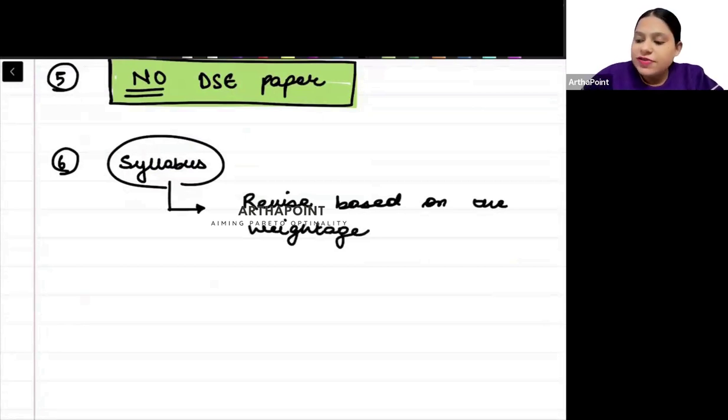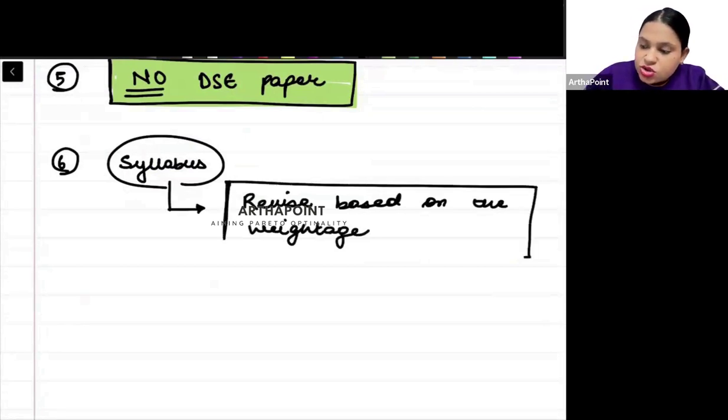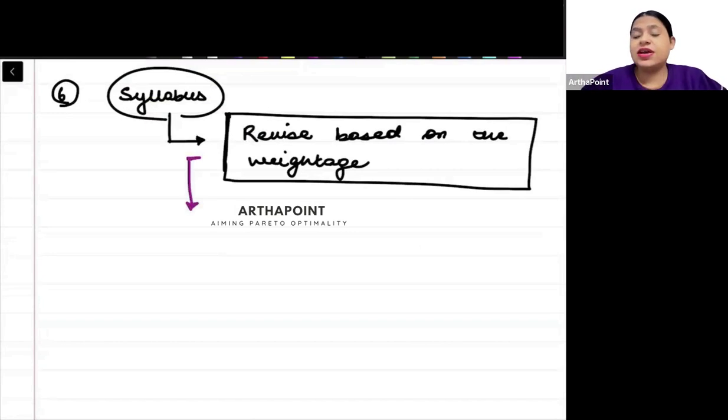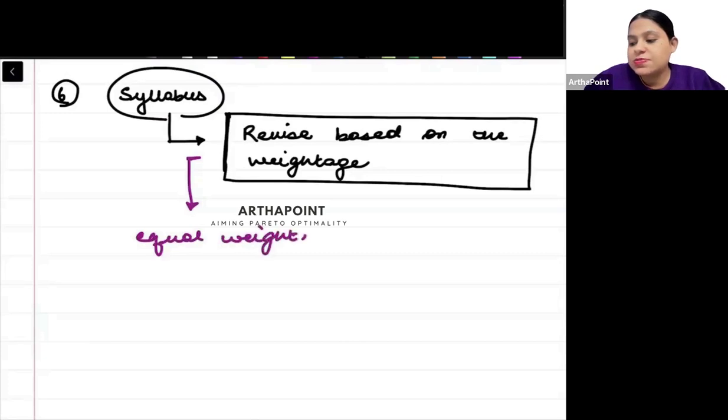Now, when I talk about the weightage, if I look at the last 5-6 year exams, especially since DSC and GNU have been part of CUET, you will see that there has been more or less equal weightage given to all papers.